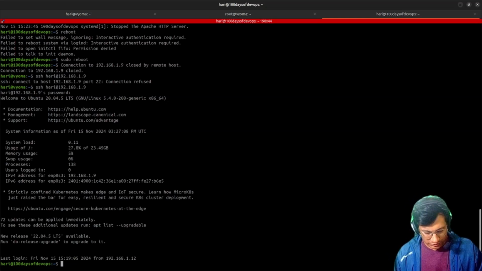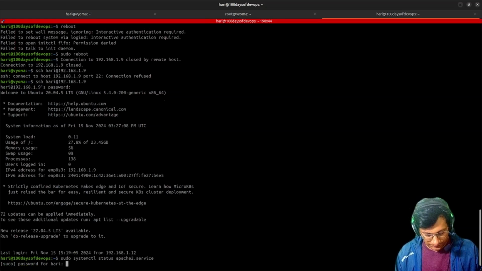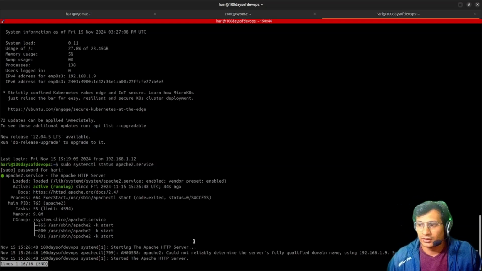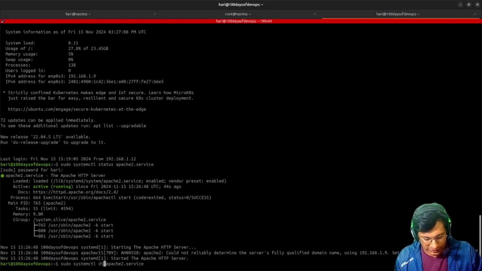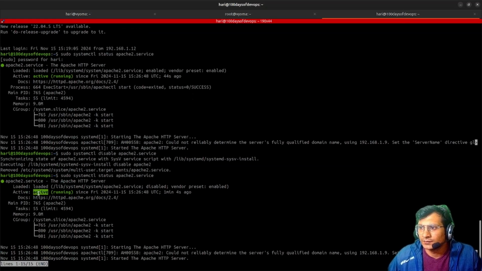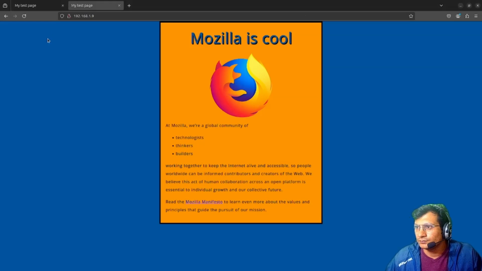Let's check sudo systemctl status apache2. I have to add my password. It is active again. Earlier we had stopped it, but it somehow started again. So let's disable it. Right now the service is active and running, however the service status is disabled. So let's reboot again. Sudo reboot, enter, refresh.